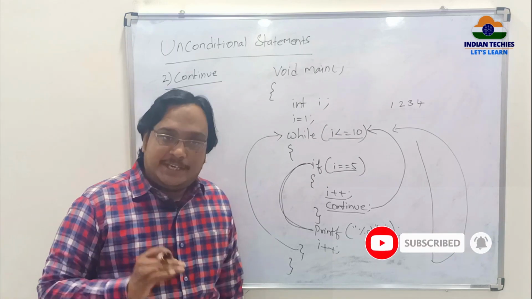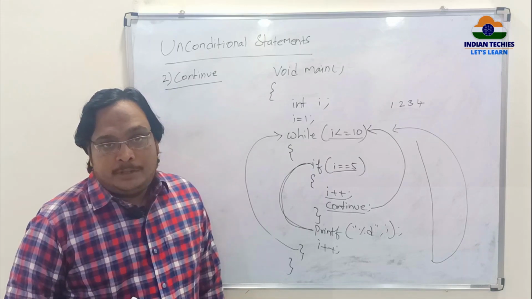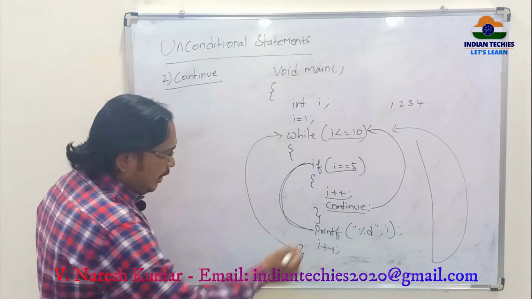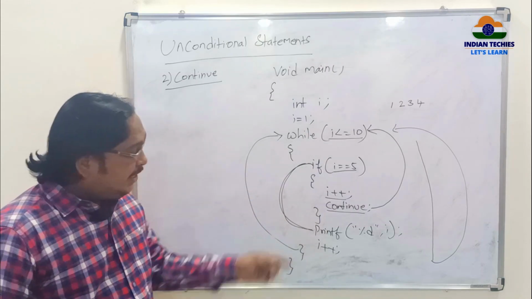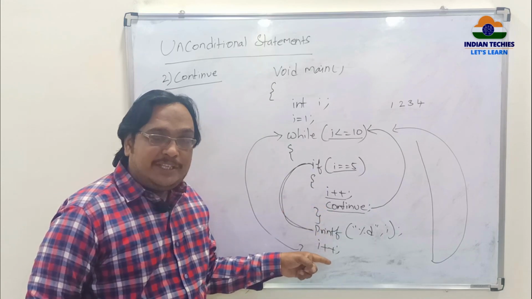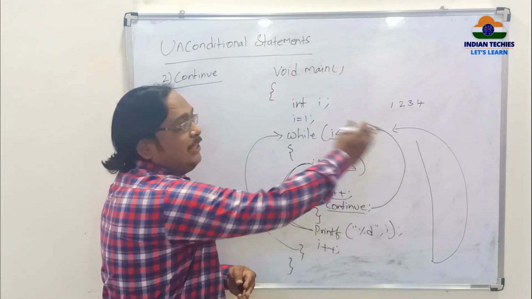The continue statement may be used in while, do while or for loop, any loop. Suppose if you use a break statement like the previous one, what happens? It just comes out of the loop. But the continue statement skips all the lines after the continue inside that loop and jumps to the condition. Means it jumps to the next repetition.